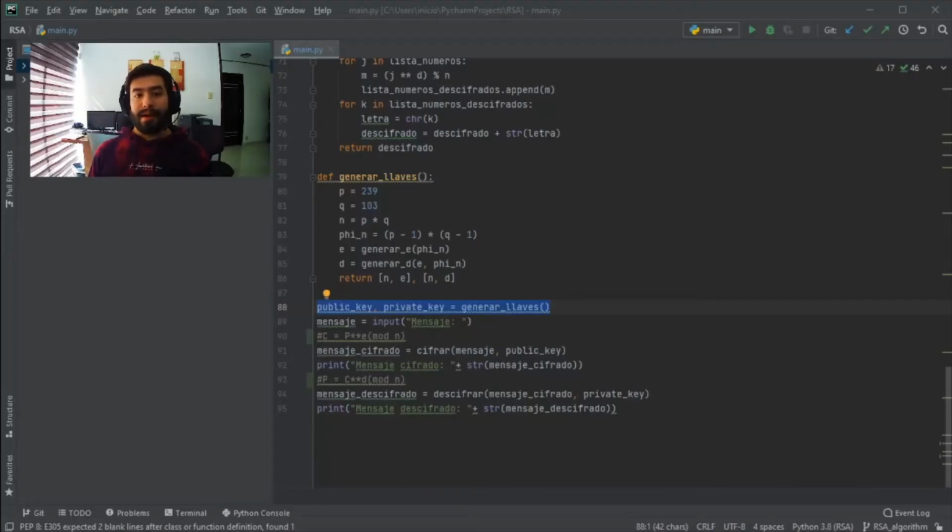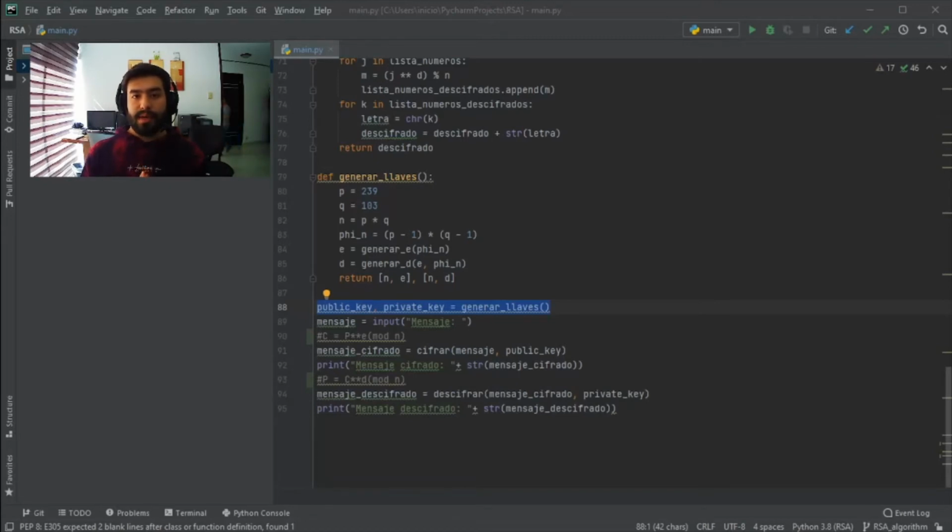Hi, I am Carlos Acosta and I'm going to talk about the RSA algorithm and how it works. So, the first thing that the RSA algorithm needs to work, each time a user enters or generates its login, is to create both a public and a private key. The public key is a key that the rest of the users will use to send information to this specific user, such that they're going to take this public key and encrypt the information using it, and the private key is the key that only the user will have. It will be secret only to this user, and he will use it to decrypt the information that all the other users send to them.